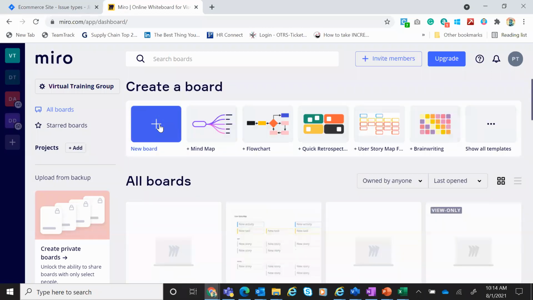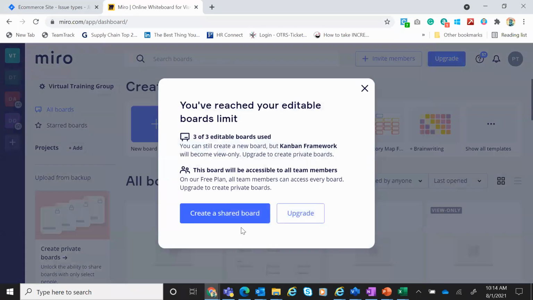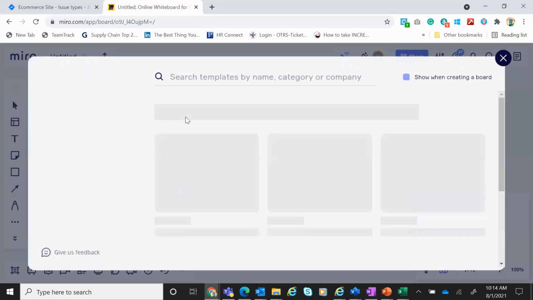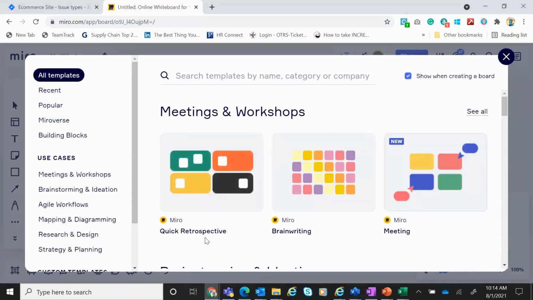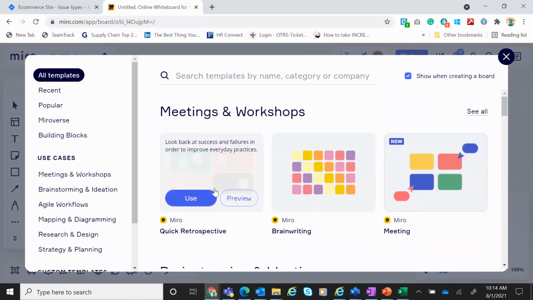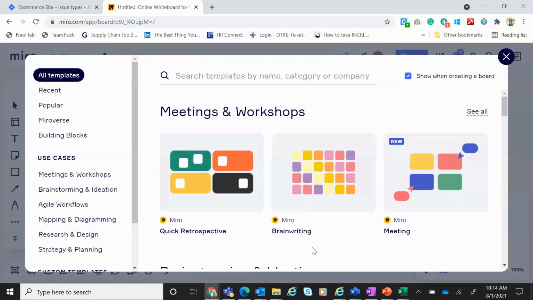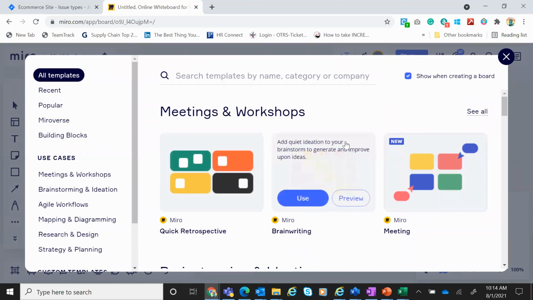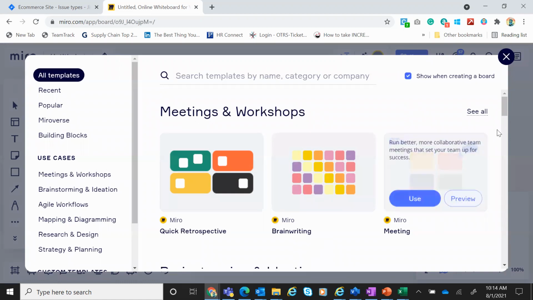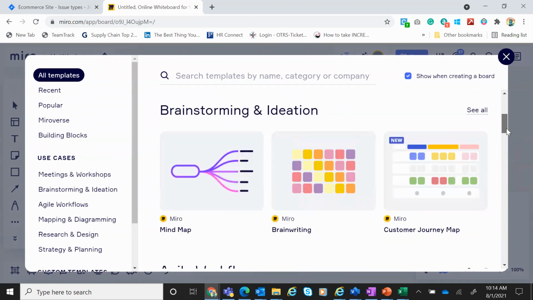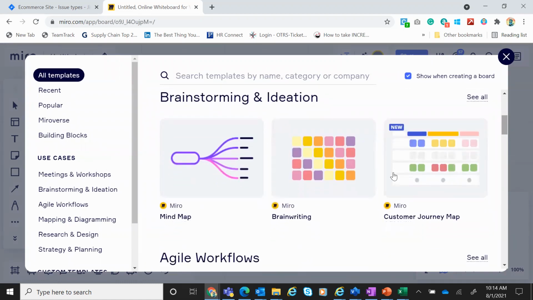I'll create a new board. Now see, it says create a shared board. Now I can create a retrospective. I can do a retro, a quick retro, brain writing, basically brainstorming. You can also do quick meetings. See then how you can convert it into mind maps.